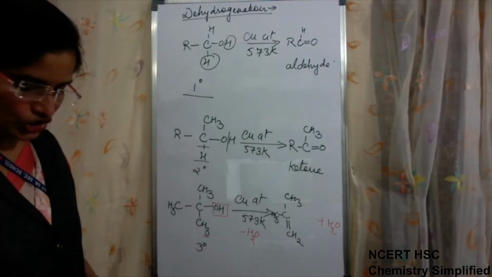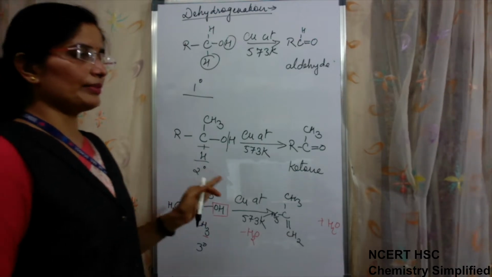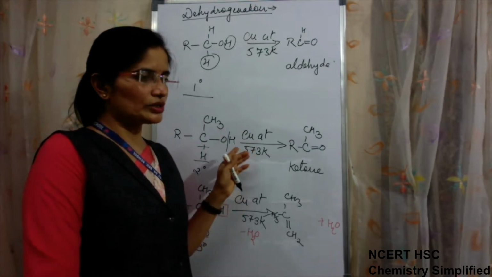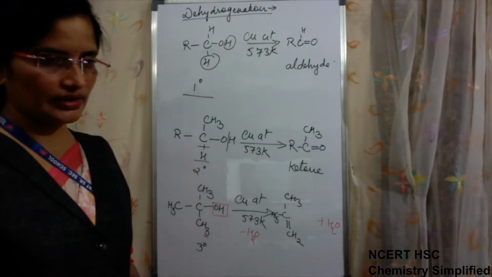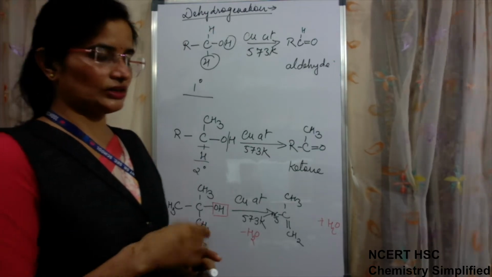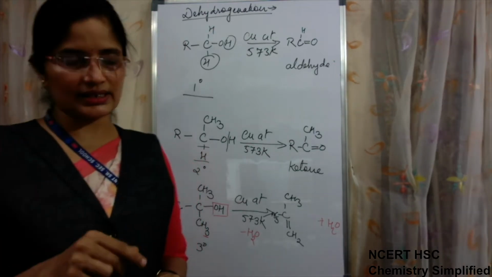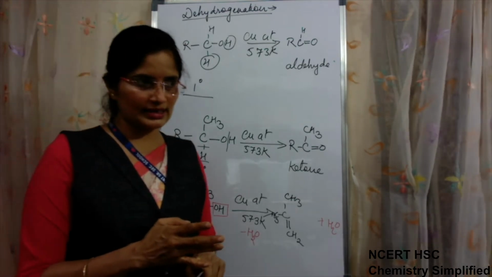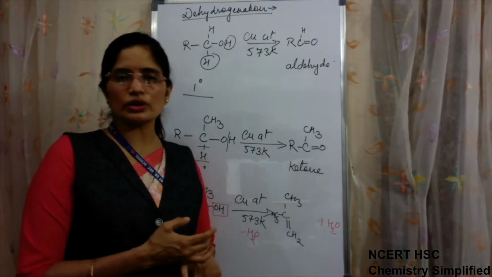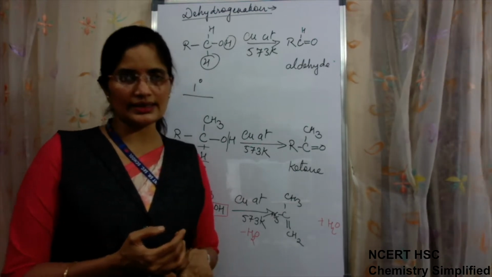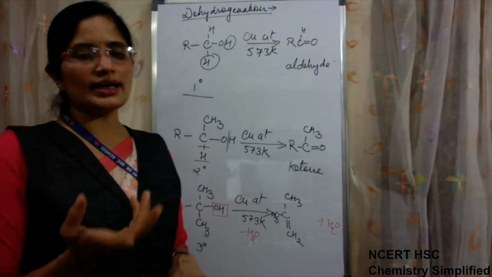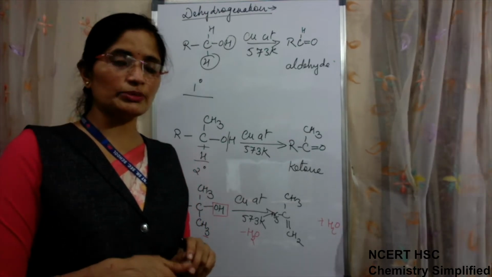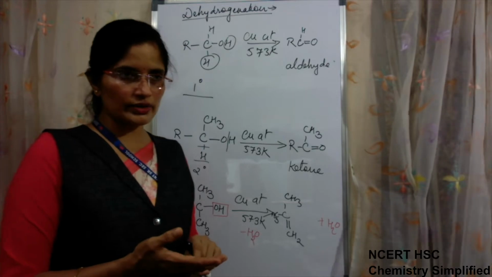Okay, this finishes all chemical properties of alcohol. Now see, when we were doing chemical properties of alcohol, we had done the esterification reaction and the reactions in which the bond between O and H breaks. Those reactions were given by both alcohols and phenols. We had seen this acidic behavior: alcohols were acting as acids, phenols were also acting as acids, and phenols were stronger acids as compared to alcohols. Similarly, the esterification reaction is possible with both alcohols and phenols.